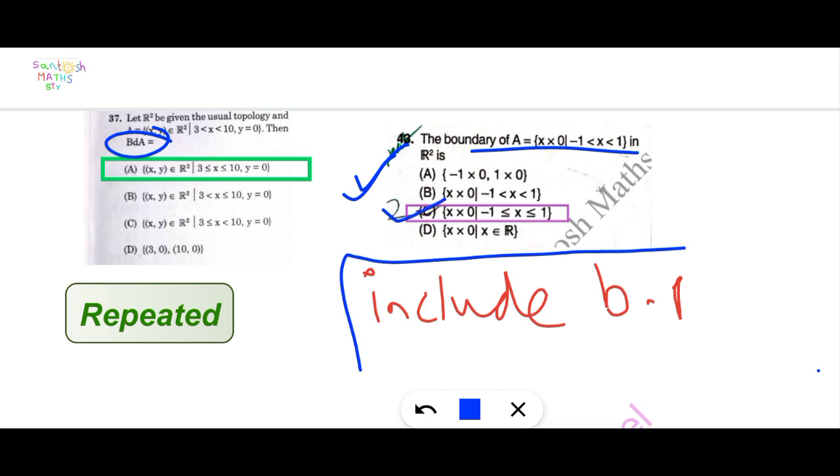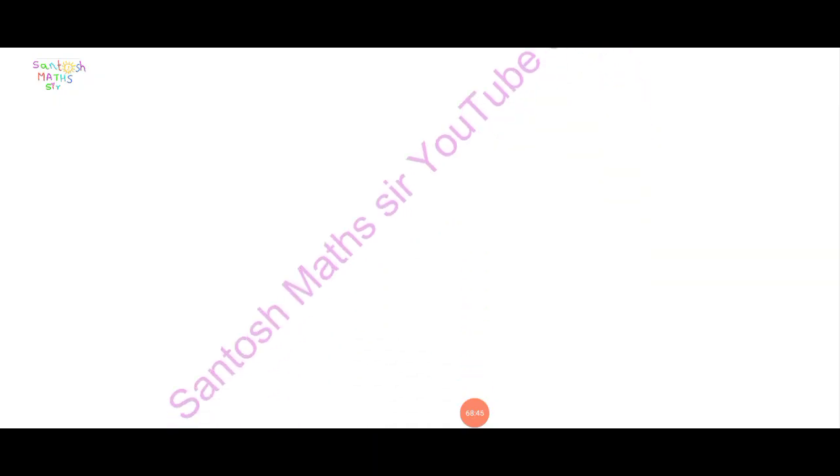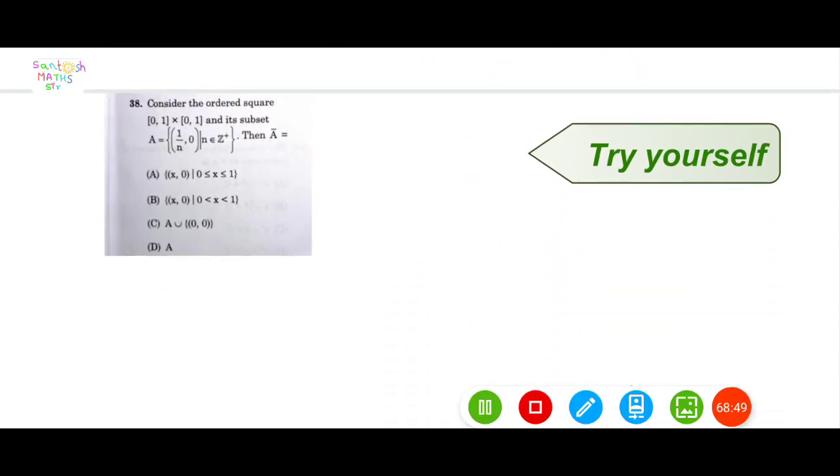Here only interior points are included with strictly less than. And the boundary is less than or equal to. Here option A is correct. This is a repeated question. Next question, question number 38. Try yourself. I have uploaded it in the next video.